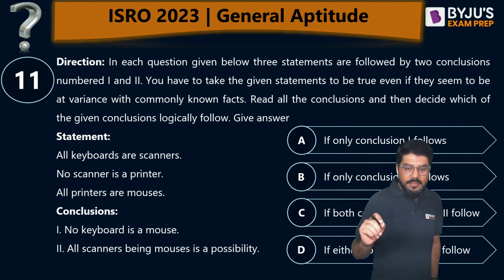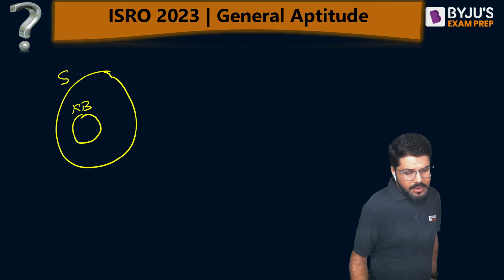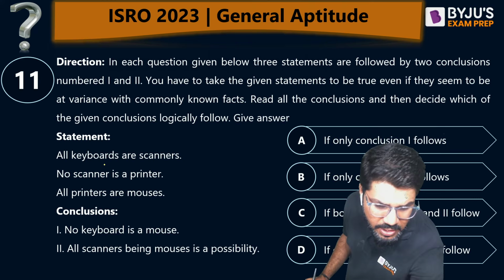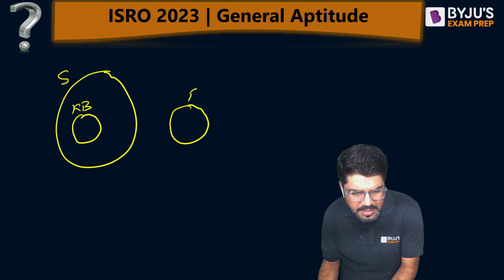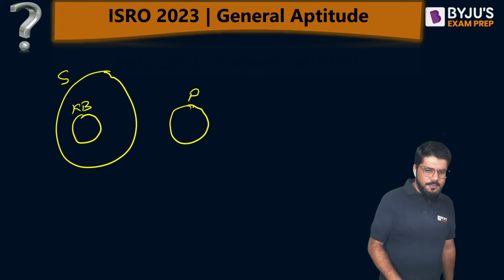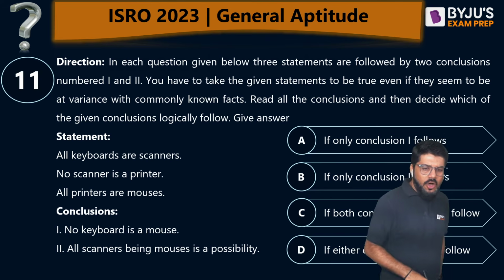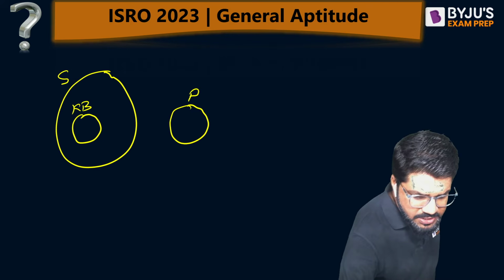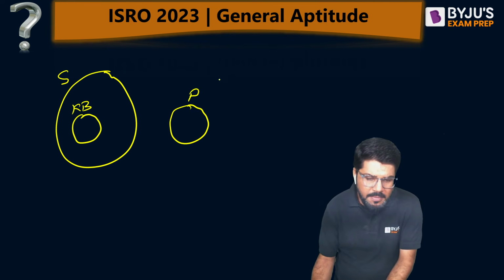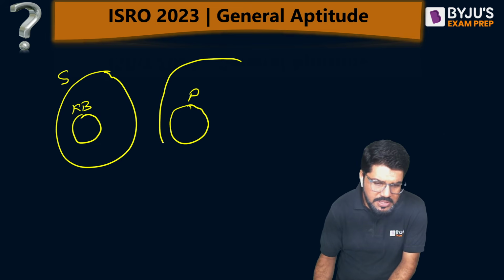No scanner is a printer. Okay, no means nothing in common. None of the scanner बोला ना? Yes, none of the scanner is a printer. So definitely printer is outside scanner, totally outside scanner. Third statement: all printers are mouses. The printers are inside mouses.